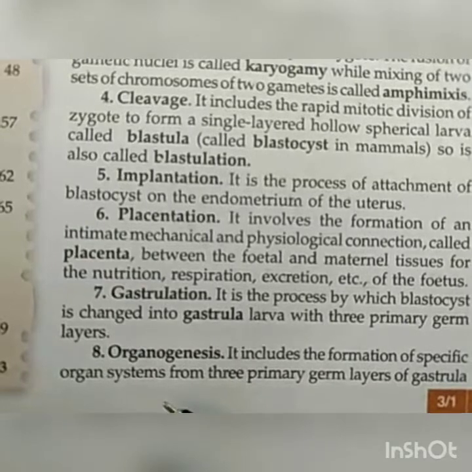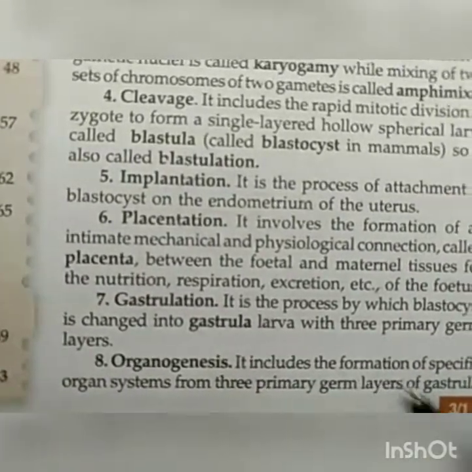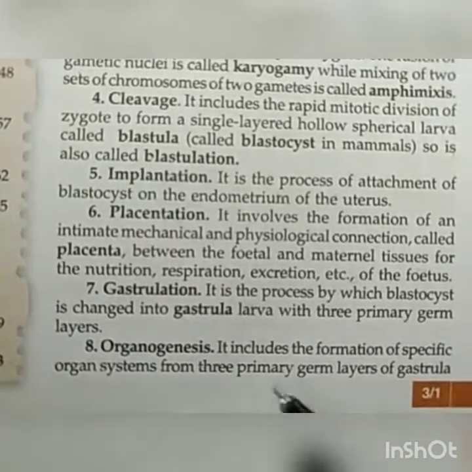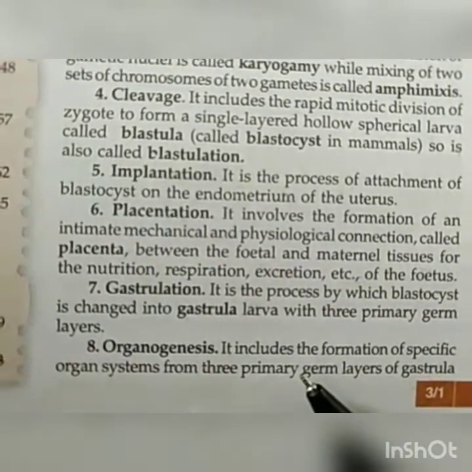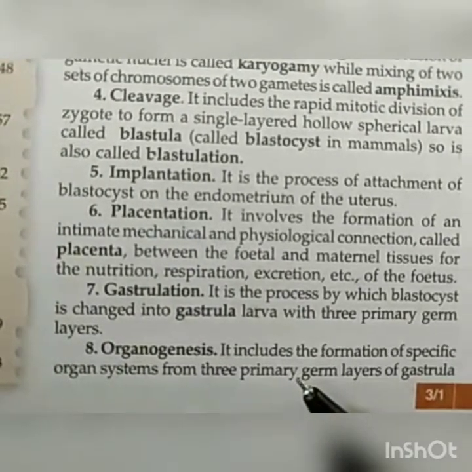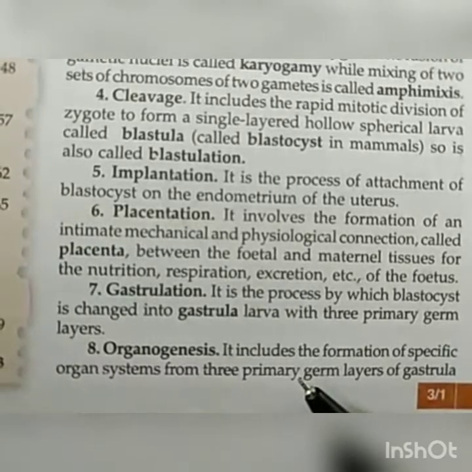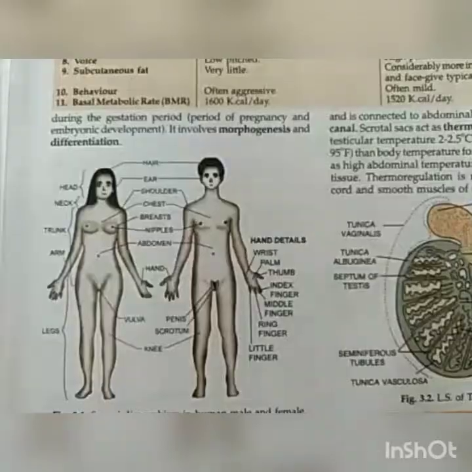Organogenesis. Organo means organ, genesis means formation. So organogenesis includes the formation of specific organ systems from the 3 germ layers. Means firstly fertilization occurs, then zygote forms, then cleavage occurs, then gastrulation, and ultimately organogenesis occurs to form a fully formed baby.